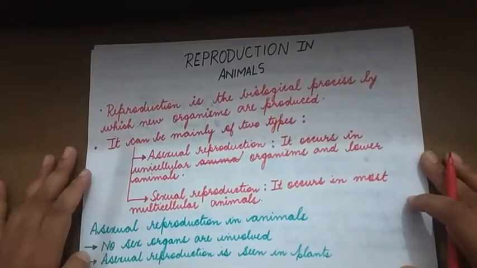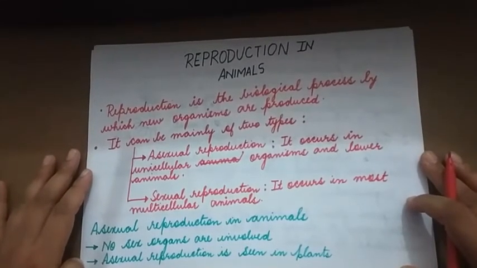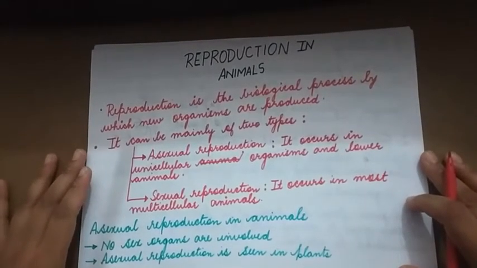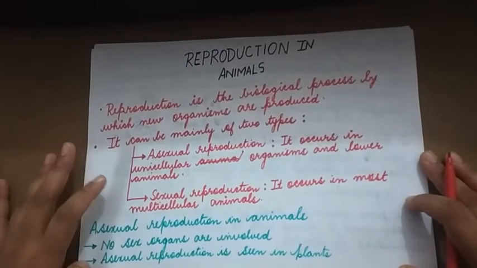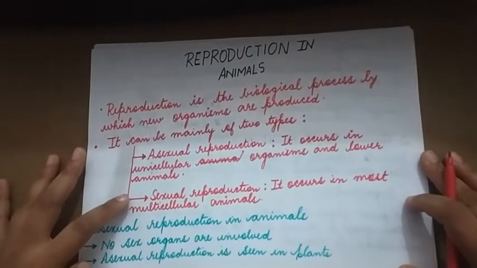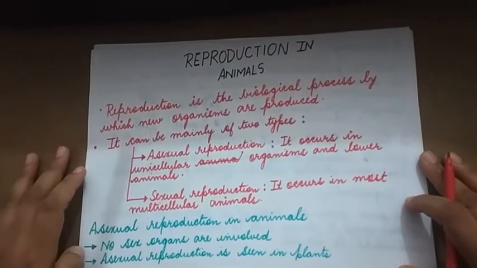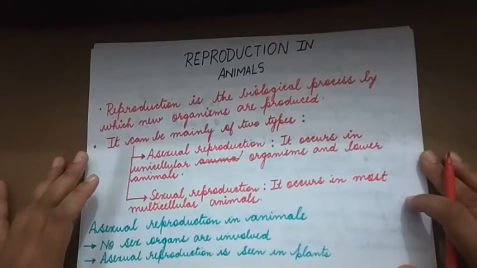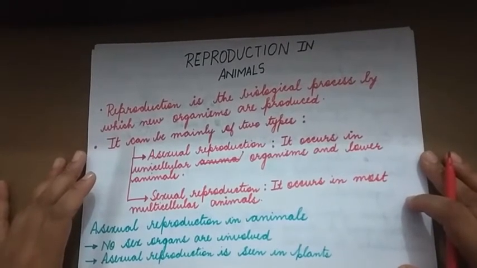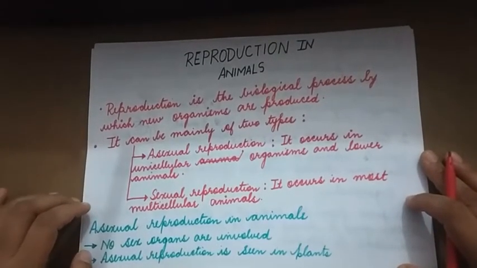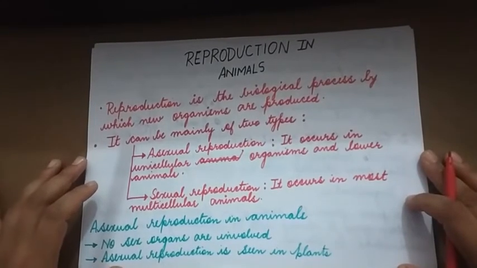Sexual reproduction occurs in most multicellular animals. Over here, two parents are involved, whereas in asexual reproduction, just one parent was involved. Here, we see that the organism being produced, or the progeny, are not identical to the parent. There is variation, or there is difference. They are not an exact copy of the parent.